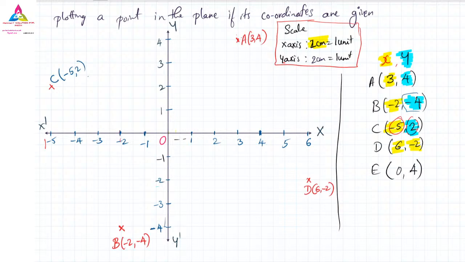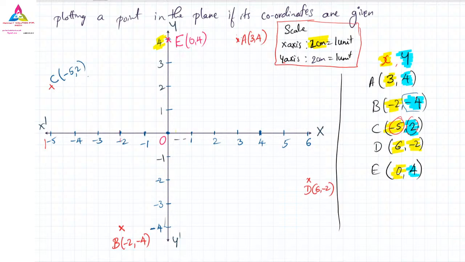D point is already finished, and the last one is 0 and 4. Most importantly, 0 and 4 we have. The x value is 0, which means this is the point. 0 is the center. In this, the y value is 4. The positive 4 is on the top. Here is the positive 4. This is the point, and this is nothing but E, that is 0 comma 4.